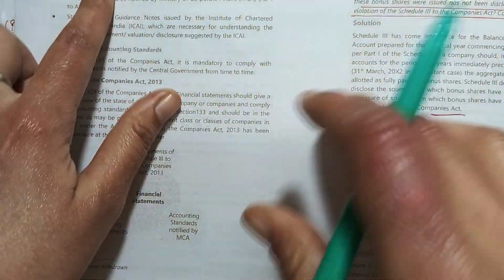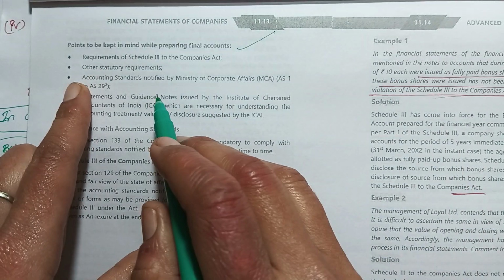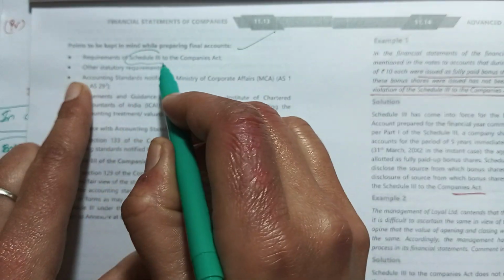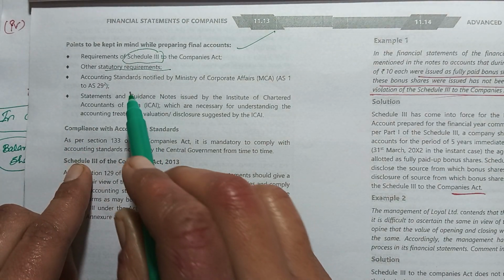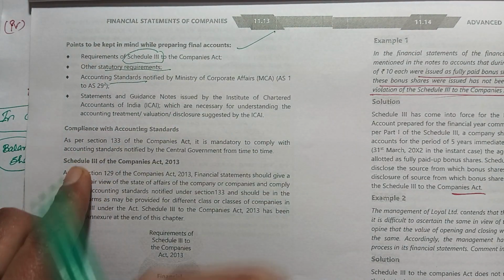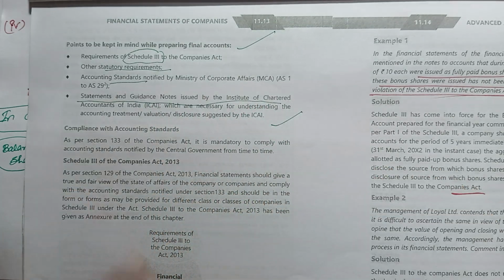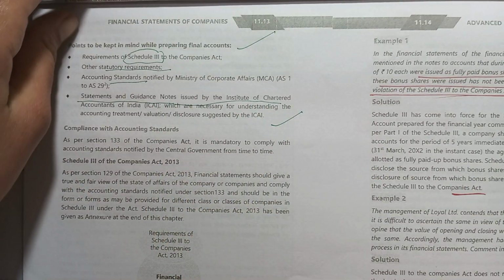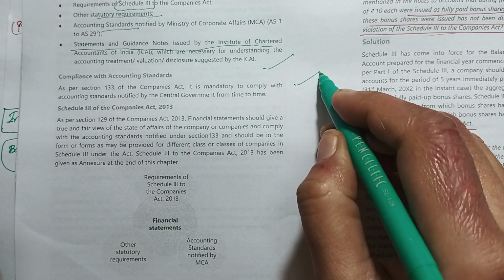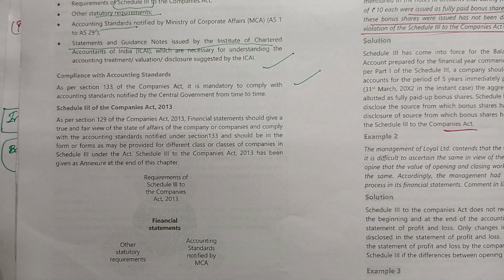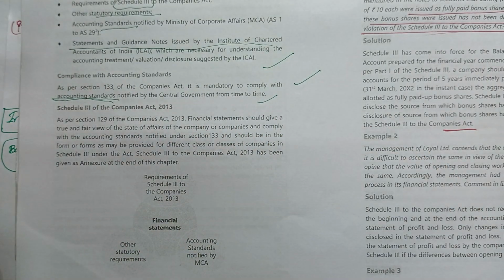And then what are the points to be kept in mind while preparing the final accounts? That is the Schedule 3 requirements, then other statutory requirements, then the AS notified, and then the statement and guidance notes issued by the ICAI. And companies have to comply with section 133, that is, comply with the AS notified by the Central Government.